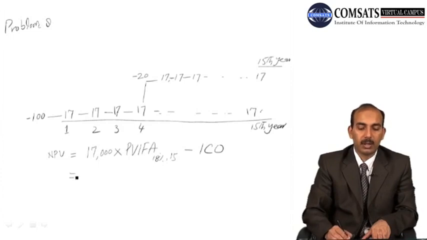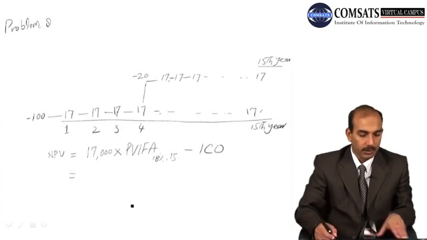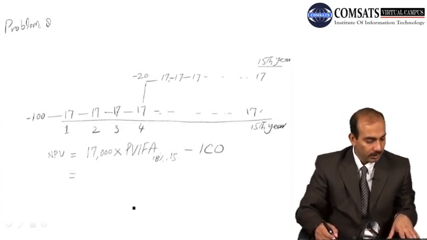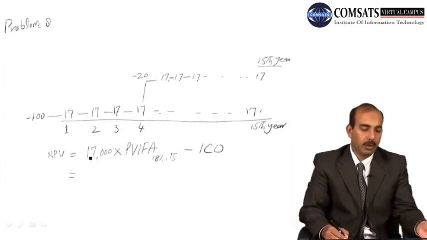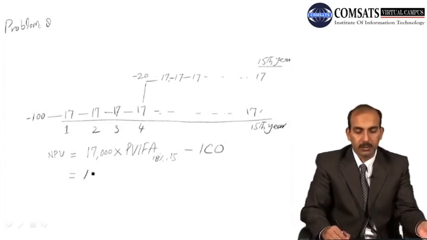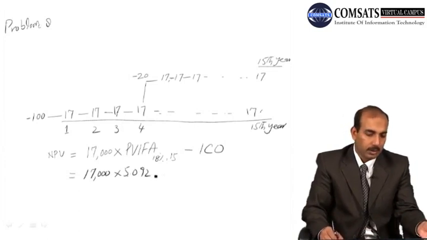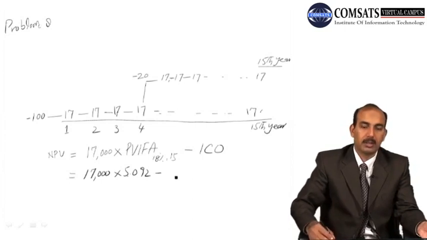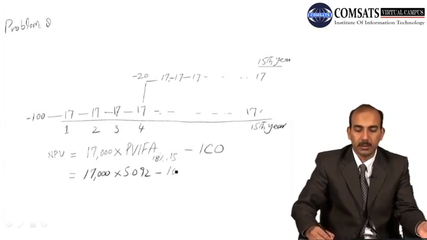So we can use the table 4 to calculate the value of this present value interest factor of an ordinary annuity, and this is 5.092. So 17,000 into 5.092 minus the initial cash outflow, it is equal to $100,000.